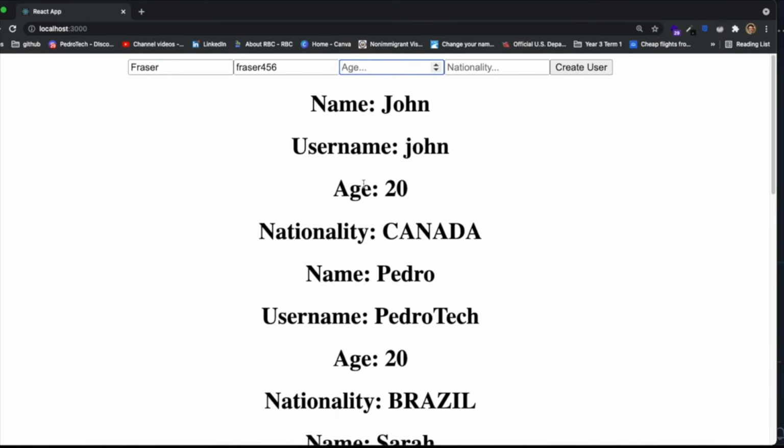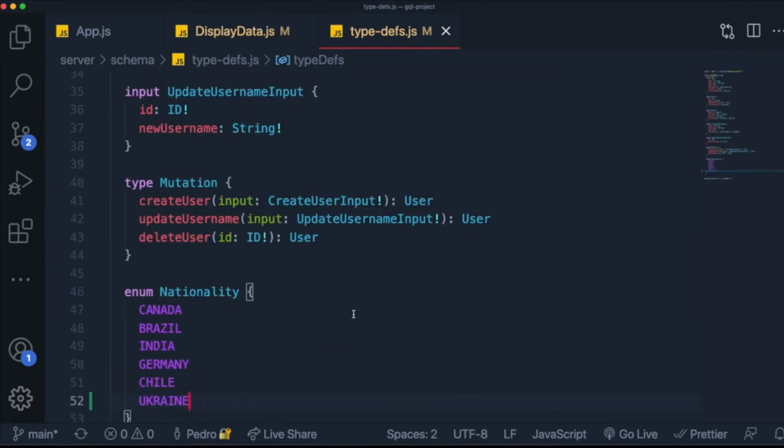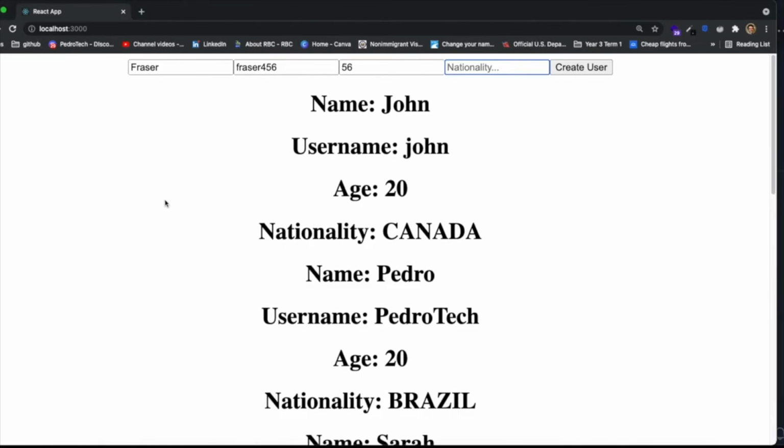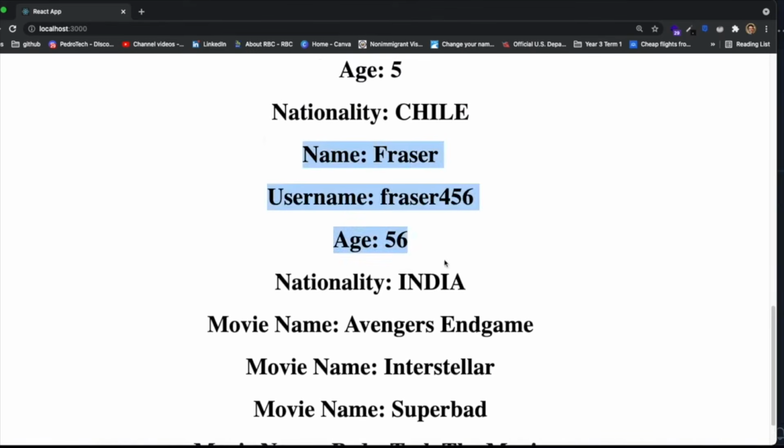The age will be 56, and the nationality will be, let's take a look at the nationality that we defined, India. Let's say Fraser's from India. And we create user. You should see that down at the bottom we have over here Fraser. The age is perfectly fine, and Fraser is from India, and it's working perfectly.